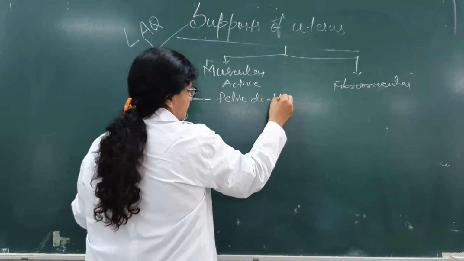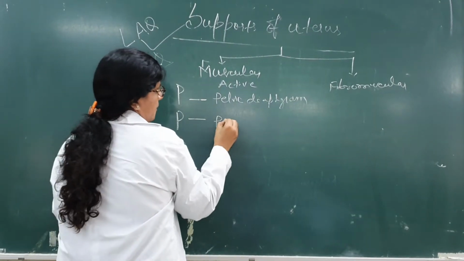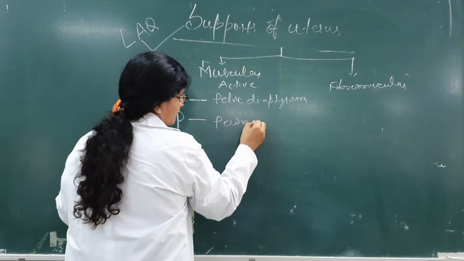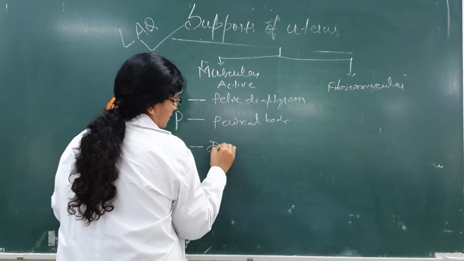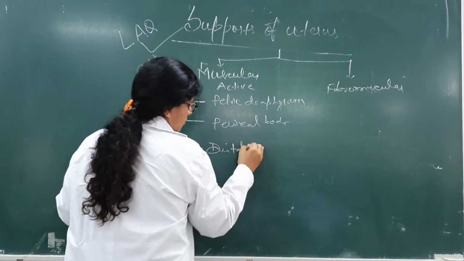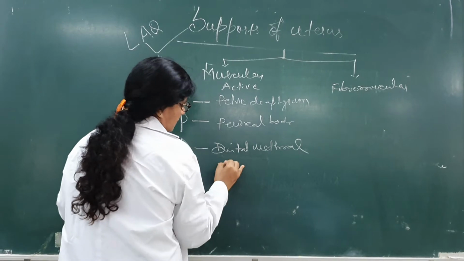It is the pelvic diaphragm, then perineal body, and then distal urethral mechanism.